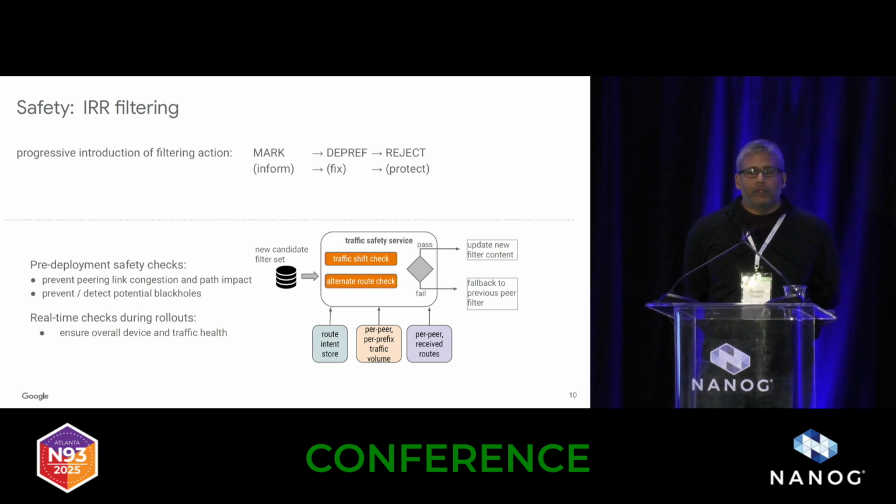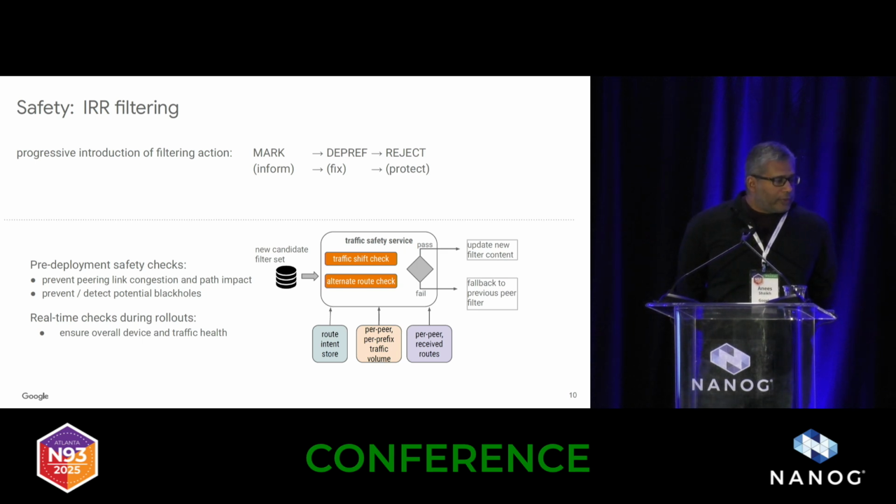And this was specific to the time when we both depref and reject modes. And the second goal is basically to detect whether by adding a filter for a particular prefix, we've created a potential black hole. Like if we don't see an alternate path to that route, that's something else we check for. And then I won't say a lot, but we have real-time checks, as I mentioned, during the rollout itself that check the overall health. These are somewhat generic checks that we run for lots of different kinds of rollouts that we would do.